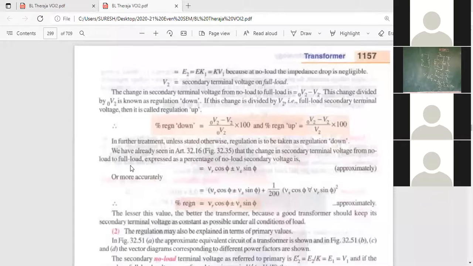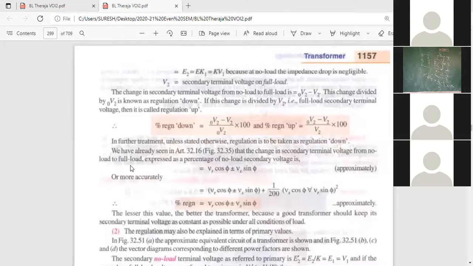Percentage regulation down, percentage regulation up. In percentage regulation down, in the denominator they take the no load voltage. But in percentage regulation up, in the denominator they take the full load voltage, V2.